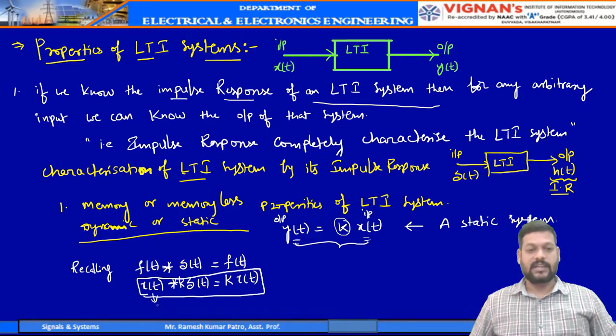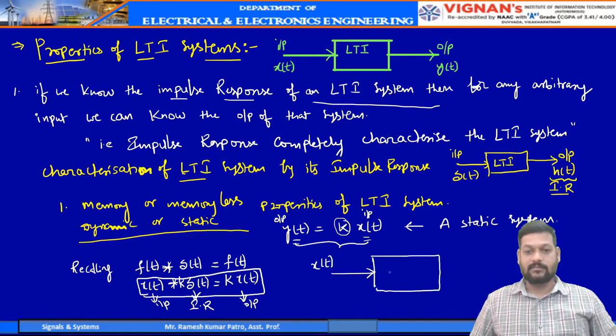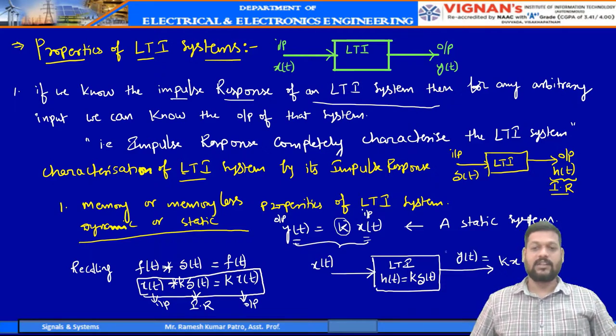So x of t is my input, and this is the impulse response, and this will be the output. If you give x of t to an LTI system whose impulse response is equal to k into delta of t, then you will get the output as k into x of t. Here I have considered the output as y of t. So I can realize this equation as the equation for a static system.